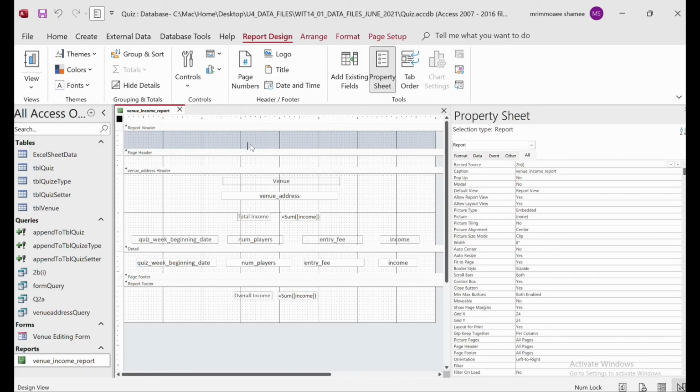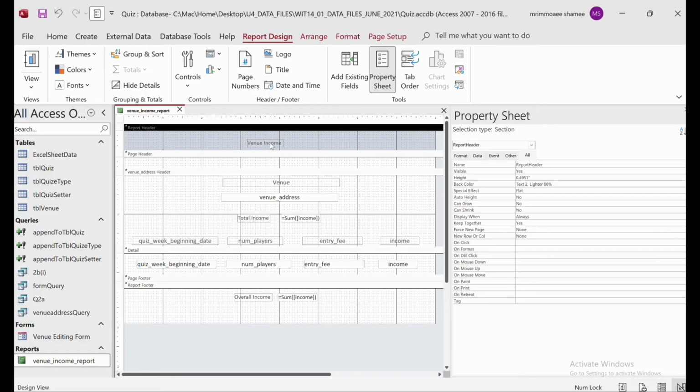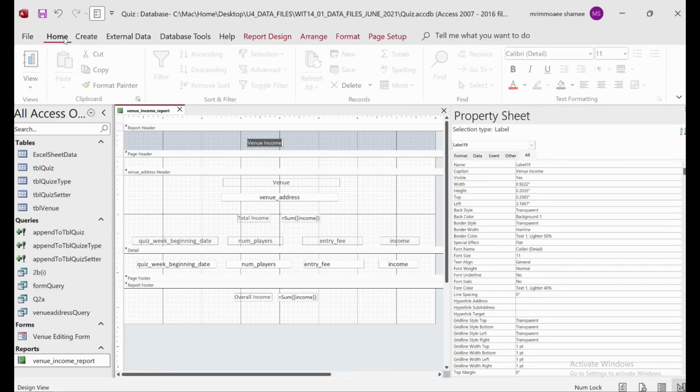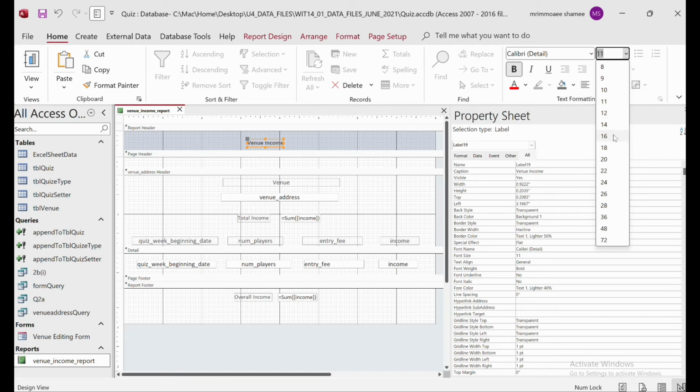Okay, so here we can add venue income, make it a little bit bigger. So for that thing, what we have to do, we have to go to home, and from here you can get the, try to make it bigger.